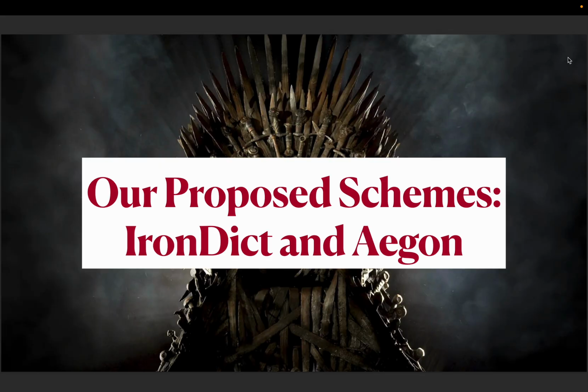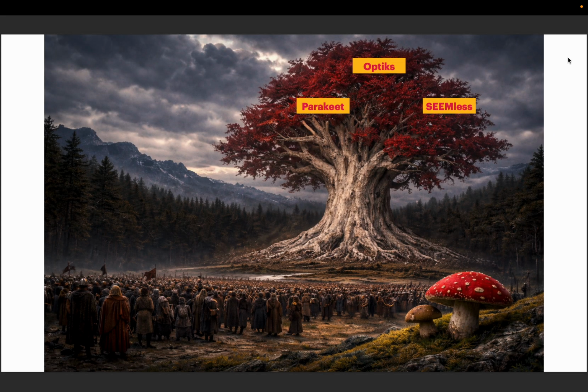Observing these drawbacks, we propose a new paradigm in the design of key transparency. Our first paper was Irondict, and then we have this follow-up paper, Agon, which improves upon Irondict. Just giving you a summary of the state of the art so far: we have these tree-based approaches, like Parakeet, Optiks, and SEEMless. They scale really well, but they have a number of drawbacks that I mentioned in the previous slide. There are also a bunch of other solutions based on algebraic accumulators, but I didn't go through them because they do not scale.